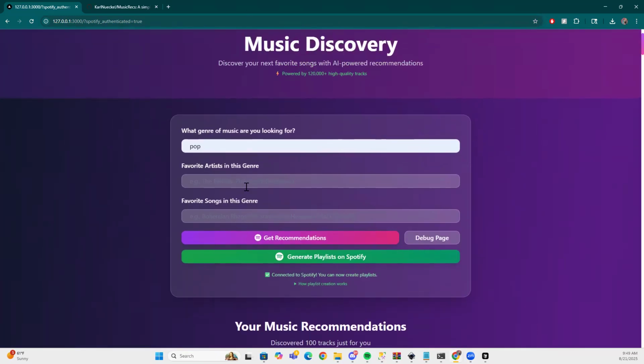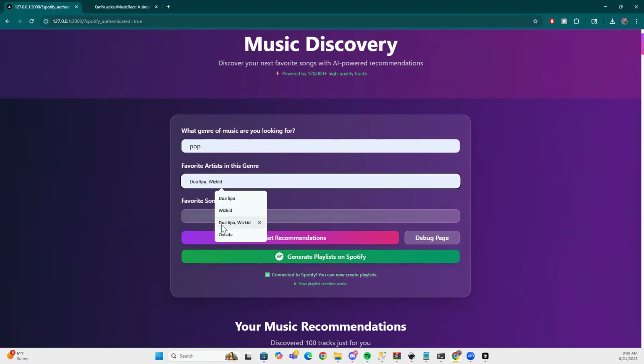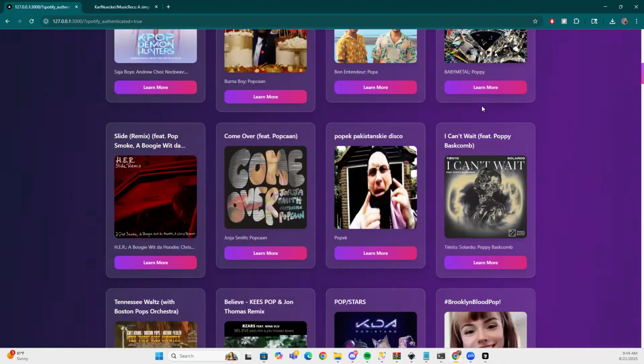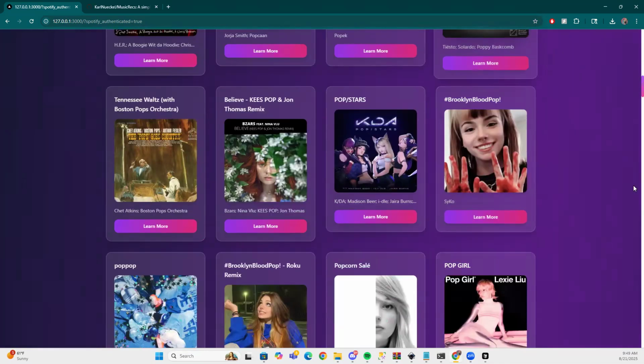Okay. Now to make our search more specific, we can add some artists that we like. We can say, for example, Dua Lipa and Wizkid. Wizkid's more of an Afro beats, but kind of Afro beats pop. But anyway, at this point now we can say get recommendations, and you will see it changes our results just slightly.